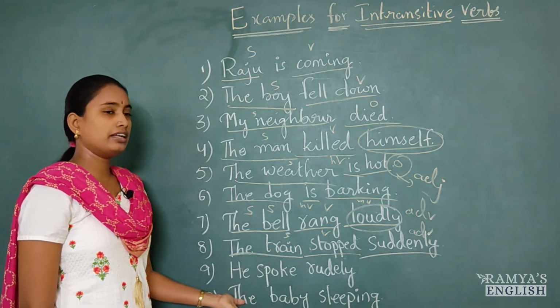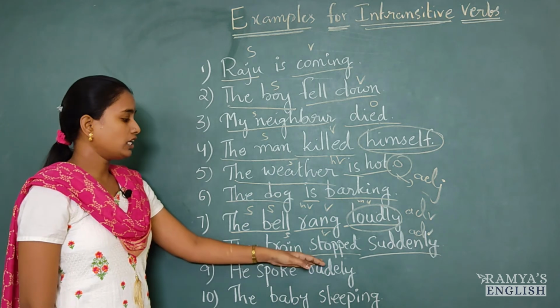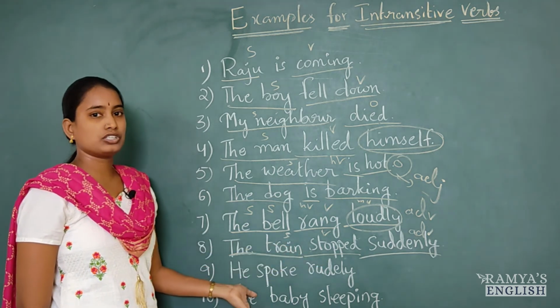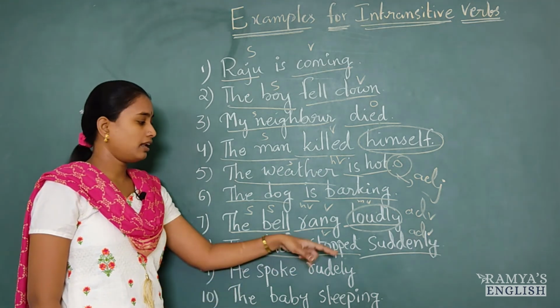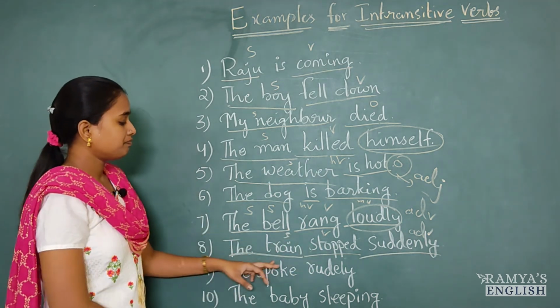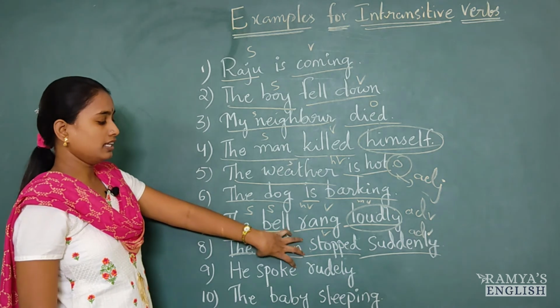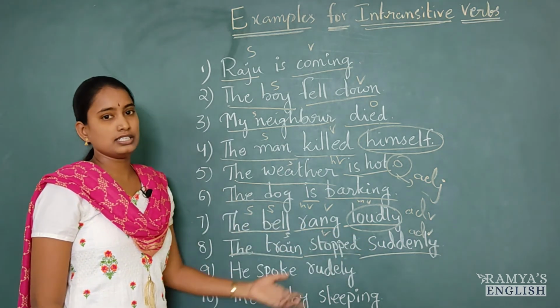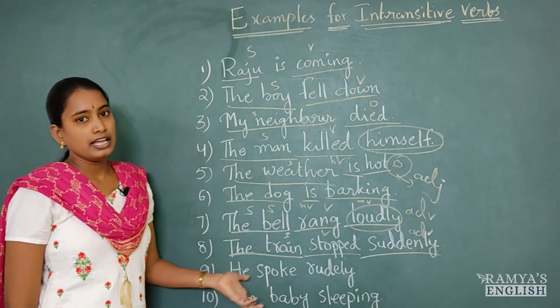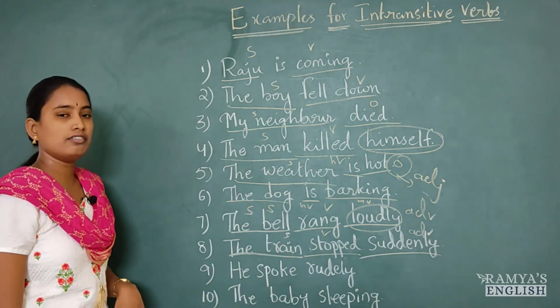There is no object mentioned here. Only that action performed by the subject is mentioned. And how that action is done, that is also mentioned, suddenly. So here, subject, the train, is not passing this stop action to any object. There is no end object to receive this action. That's why it is intransitive.